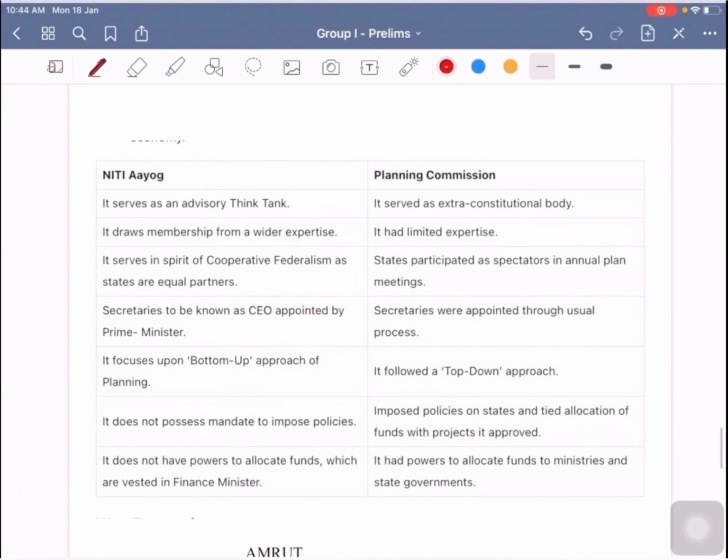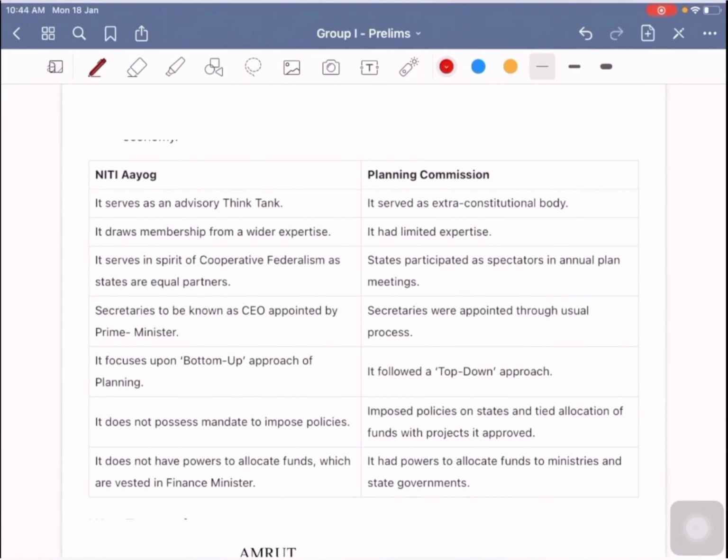So in order to better understand the Niti Aayog's functions or objectives, if you see the comparative perspective of Niti Aayog and Planning Commission, you will get some clear idea. That is why I framed this comparison. Niti Aayog serves as an advisory think tank, whereas Planning Commission is an extra constitutional body, and Niti Aayog is an executive body. Niti Aayog draws membership from a wider expertise, whereas the Planning Commission had limited expertise. And Niti Aayog serves in the spirit of cooperative federalism, as states are equal partners.